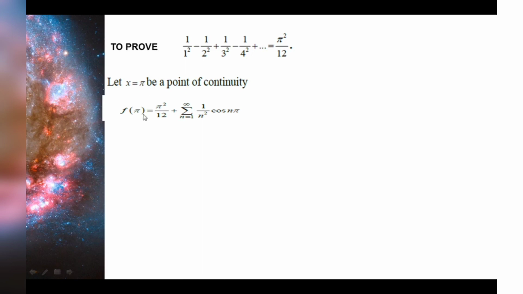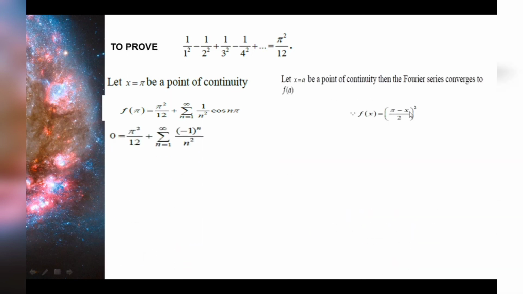So this is called a point of continuity. In that case, f of x converges to f of pi. So what is our f of x? It is nothing but (pi minus x) by 2 the whole squared. If I substitute x equal to pi, I will get (pi minus pi) by 2, so this is 0. So in the place of f of pi, substitute 0. This is pi squared by 12 plus summation n equal to 1 to infinity, cos n pi value is (minus 1) to the power n, so I'll get (minus 1) to the power n divided by n squared. Take this pi squared by 12 to that side, so it will be minus.